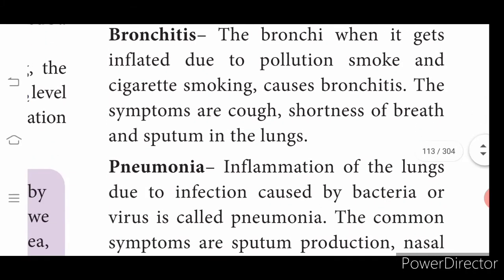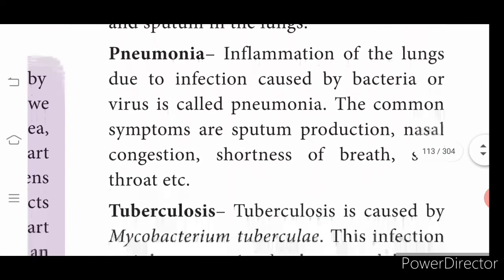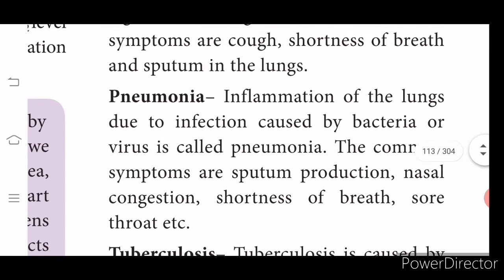Bronchitis, so once the bronchi are getting inflamed due to pollution. You follow? Because of the pollution, they may get inflamed, they may become bulged. Okay, so that also may cause shortness of breath. And there is a word given, sputum in lungs, that is a mucus. When we say we have a cold, that time you get something called mucus. When you cough, you get something along with your saliva, that is called the sputum.